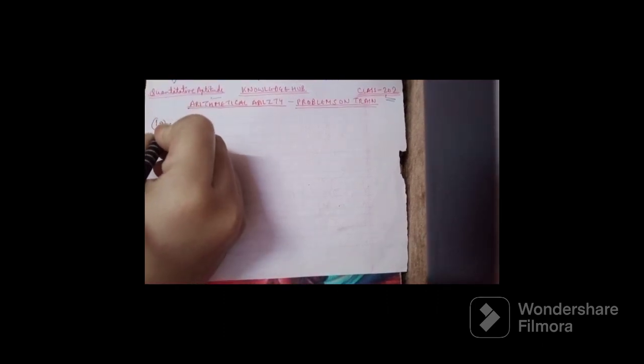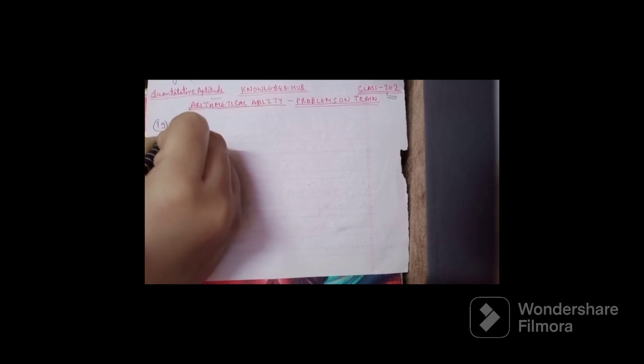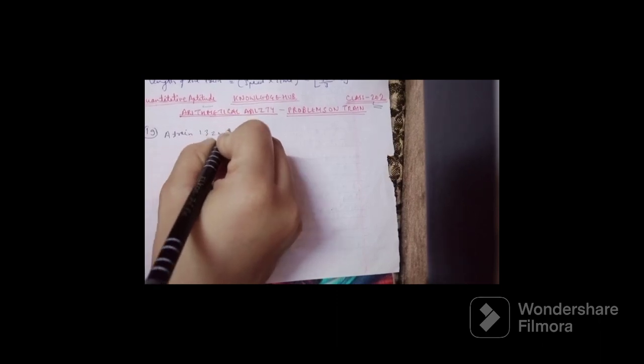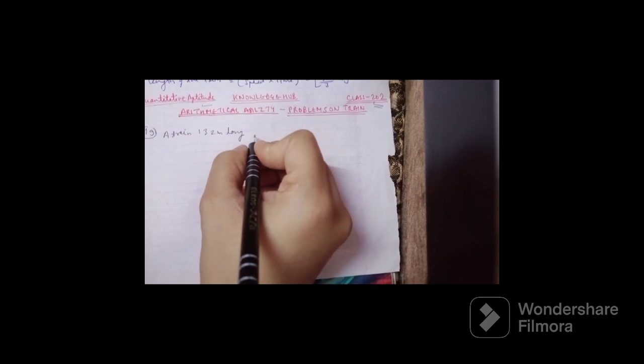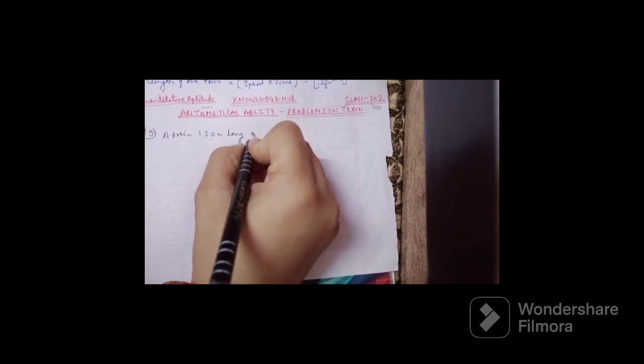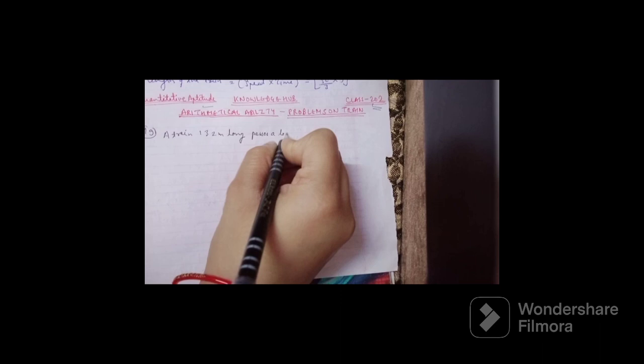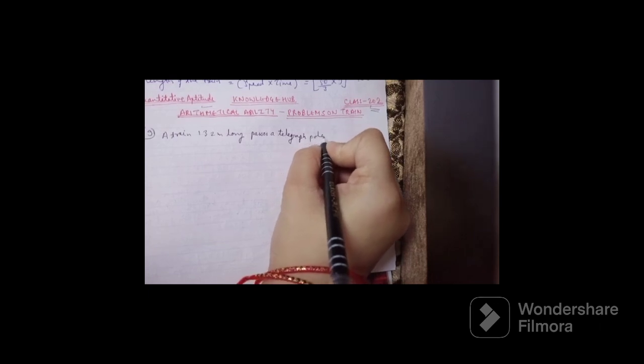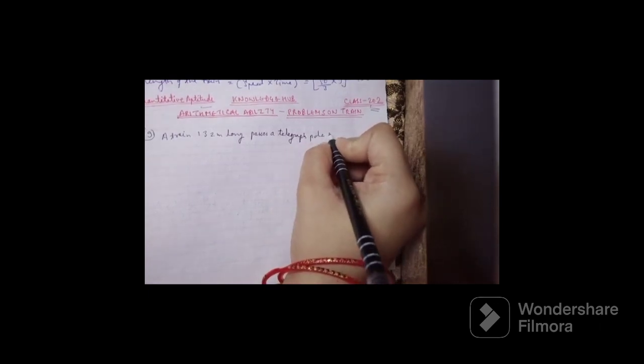19th question of the session. A train 132-meter long passes a telegraph pole in 6 seconds.